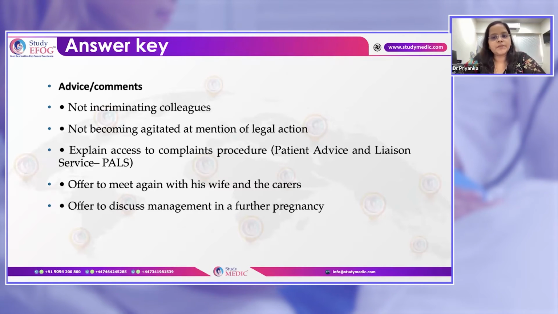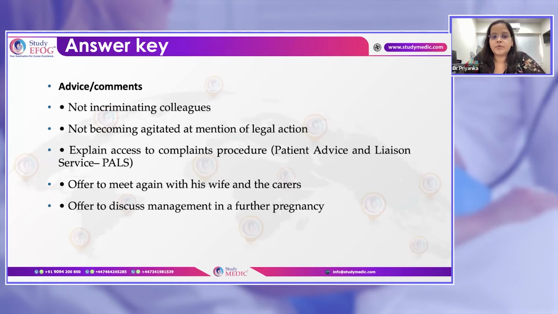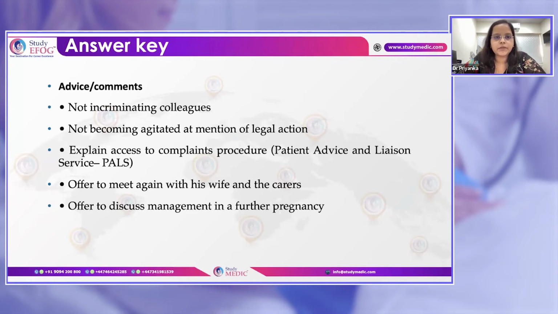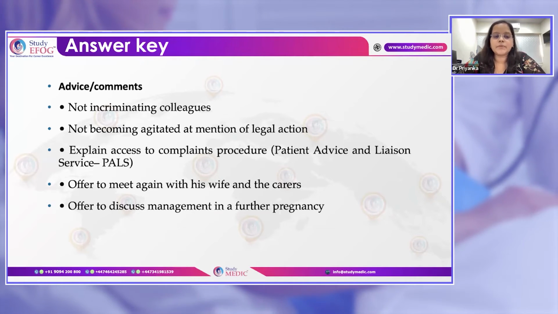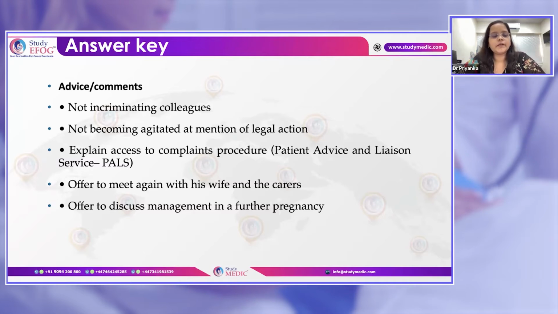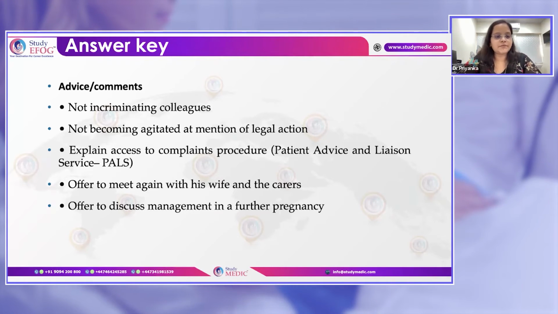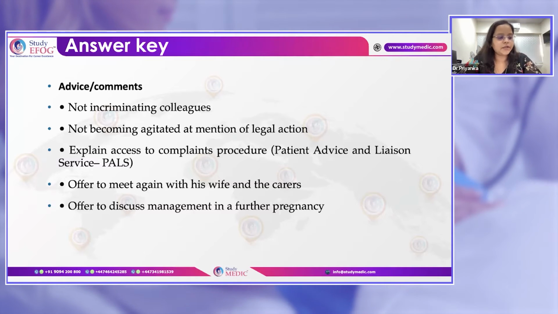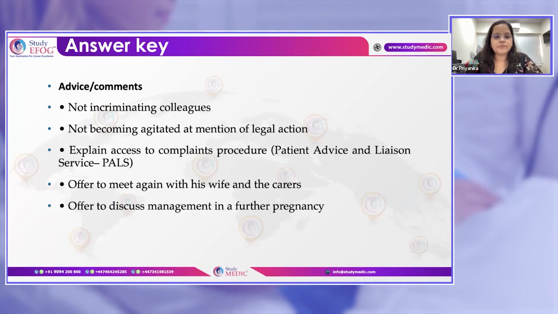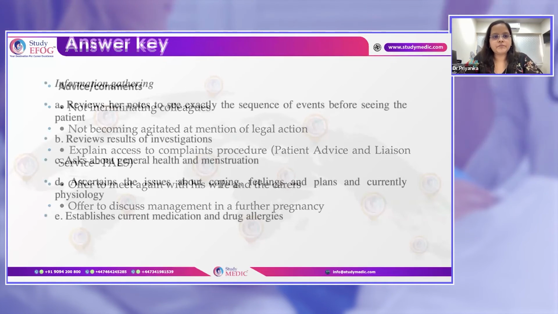They can be connected to the patient advice and liaison service, as we did in the station. If they want to complain, you cannot tell them that they cannot complain, or that they have to wait to see the consultant. You can definitely guide them to the complaints procedure. And you can arrange a follow-up visit with the consultant, where she and her husband can discuss the further management plan.